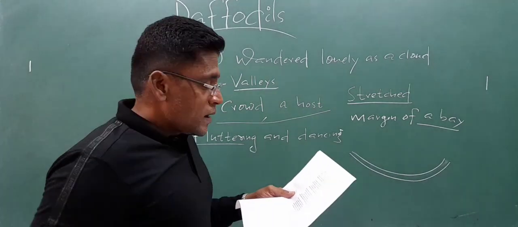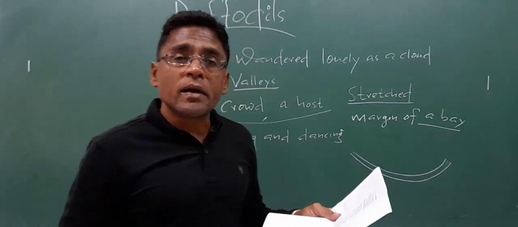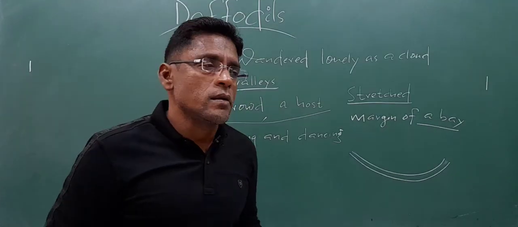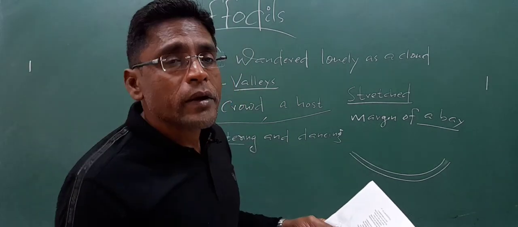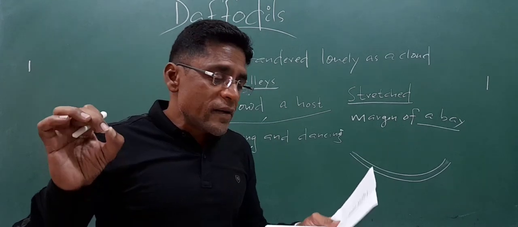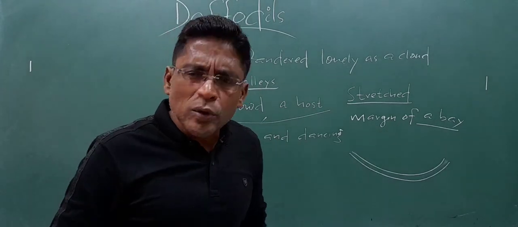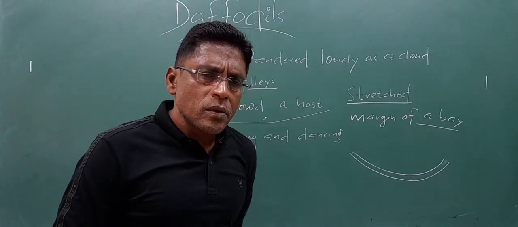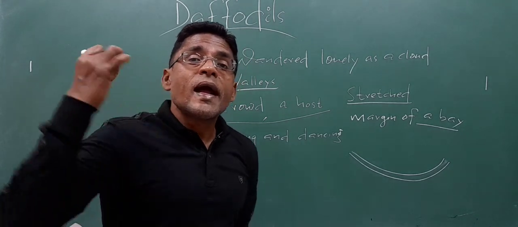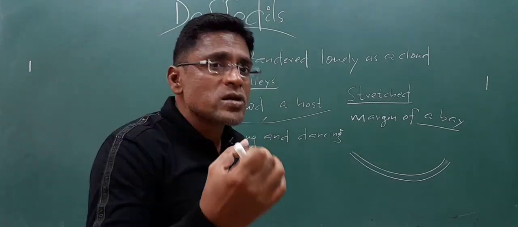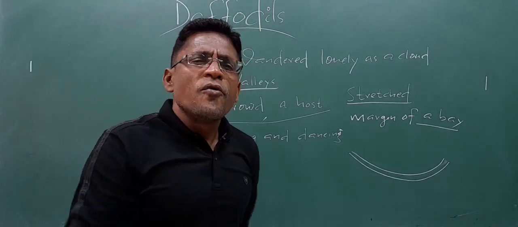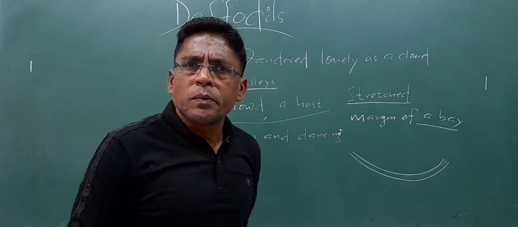Next two lines: ten thousand saw I at a glance, tossing their heads in sprightly dance. Look at ten thousand saw I. It will be: I saw ten thousand daffodils at a glance. Is it possible? Can anyone see ten thousand flowers at a single glance? Glance, you know, a single look, a fleeting look. Can it be possible?